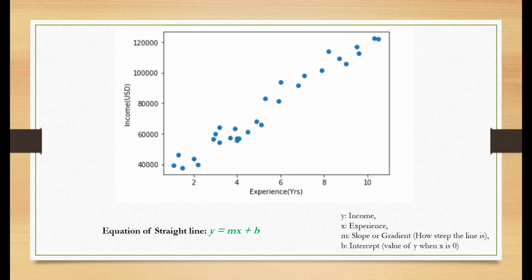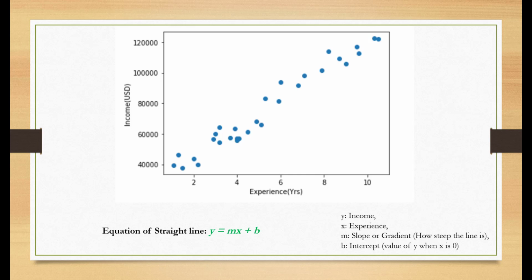So the equation of a straight line is y = mx + b. Here y is the income and x is the experience. m is the slope or gradient, which indicates how steep the line is, and b is the intercept, which is the value of y when x is equal to 0.